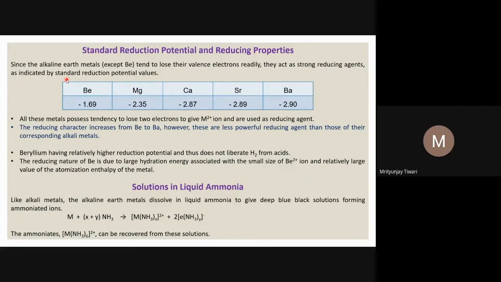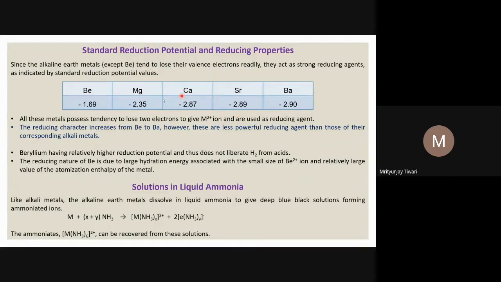So there are three things that work in this case. So in the case of beryllium, what do we see? Because of a strong metallic bonding, we see that this trend is not changed. So all these metals possess the tendency, since the alkaline earth metals except beryllium tend to lose their valence electrons readily. So they act as strong reducing agents, as indicated by the standard reduction potential.